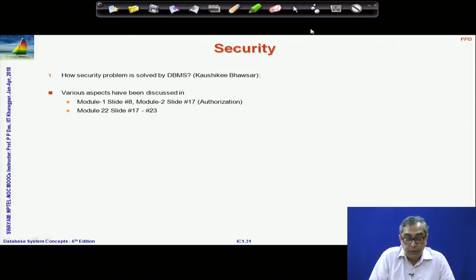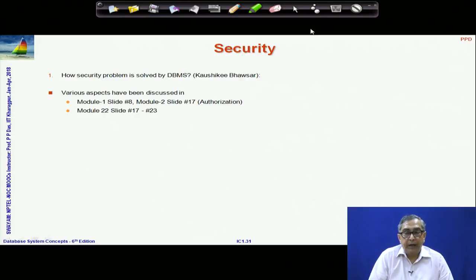On security problems, there is no single answer to how security problems are solved by a DBMS. We have discussed it in parts in different modules, particularly in module 22, slides 17 to 23. We have talked about different security issues, security in terms of access control, passwords, authorization, various aspects, and security is such a deep topic that we cannot really go deep into the different security systems that database management systems have.